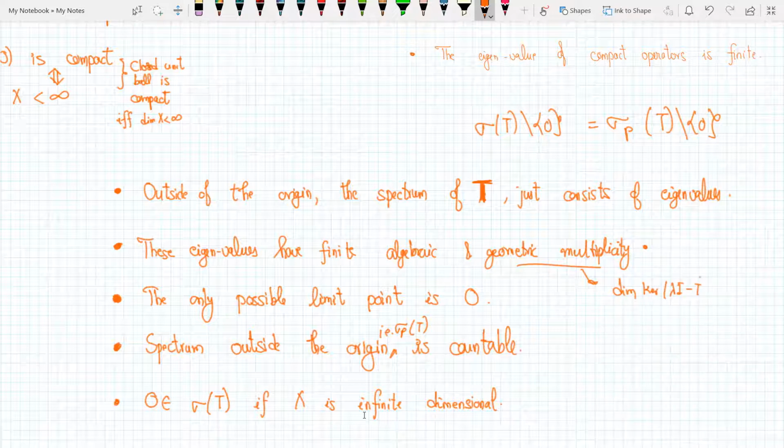Now since T was compact and lambda was not equal to 0, lambda I minus T is Fredholm. So the kernel of lambda I minus T is finite dimensional, so the dimension would be finite.